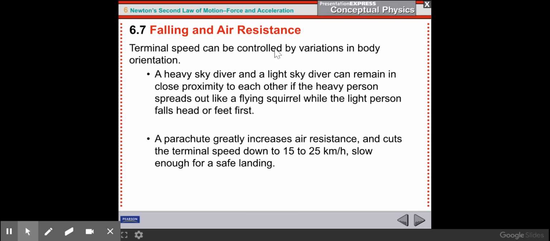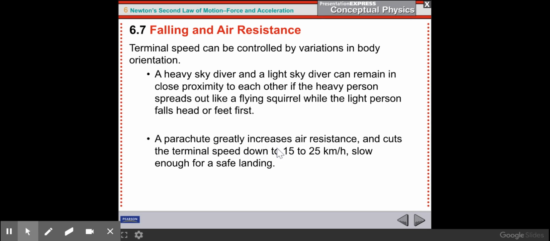Here we go again. Terminal speed can be controlled by variations in body orientation. A heavy skydiver and a light skydiver can remain in close proximity to each other if the heavy person spreads out like a flying squirrel, while the light person falls head or feet first. A parachute greatly increases air resistance and cuts the terminal speed down to 15 to 20 kilometers an hour, which is slow enough for a safe landing.